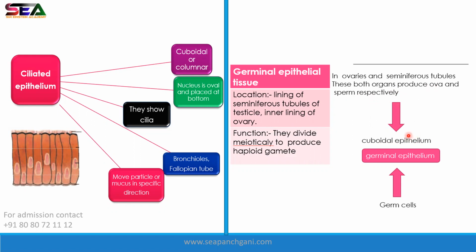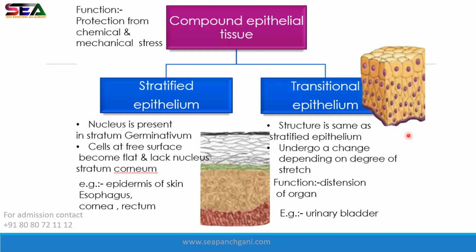Moving forward. Now this is the compound epithelial tissue. It is also divided in two parts, stratified and transitional epithelium.